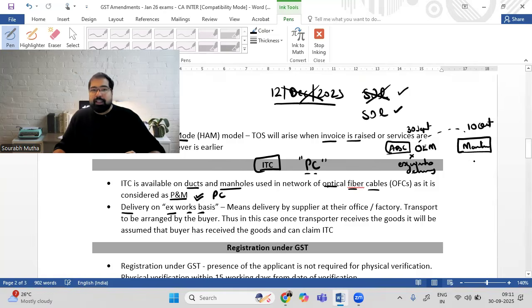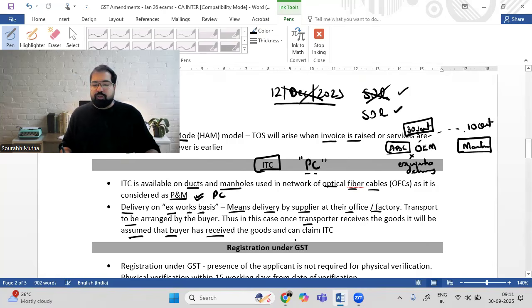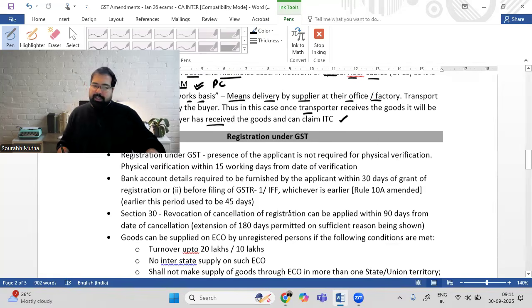Now, can Maruti take credit in the month of September? That is the question. Yes, because the goods were given to the transporter on behalf of Maruti. So they have received the goods and, in a way, can claim it in the month of September. Just reading it: delivery by the supplier at their office or factory, transport to be arranged by the buyer. Thus, in this case, once the transporter receives the goods, it will be assumed that the buyer has received the goods and can claim ITC. So this is a very important concept in ITC.